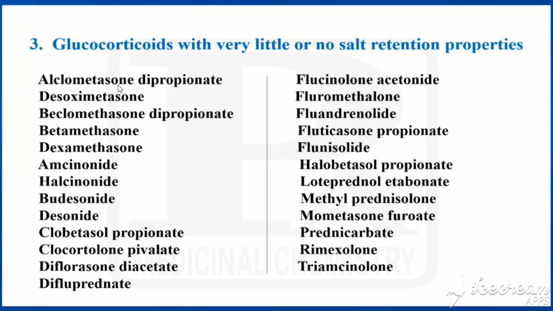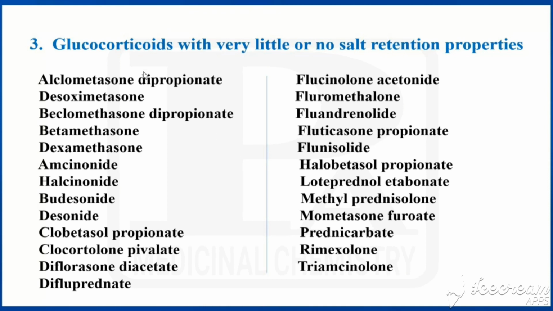They are aclometasone dipropionate, desoxymethasone, beclomethasone dipropionate, betamethasone, dexamethasone, amcinonide, halcinonide, budesonide, desonide, clobetasol propionate, clocortolone pivalate, diflorasone diacetate, difluprednate, fluocinolone acetonide, fluorometholone, flurandrenolide, fluticasone propionate, flunisolide, halobetasol propionate, loteprednol etabonate, methylprednisolone, mometasone furoate, prednicarbate, rimexolone, triamcinolone.